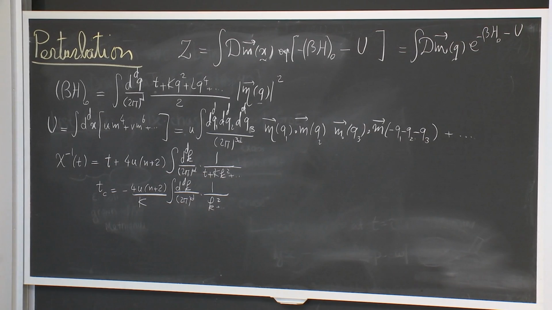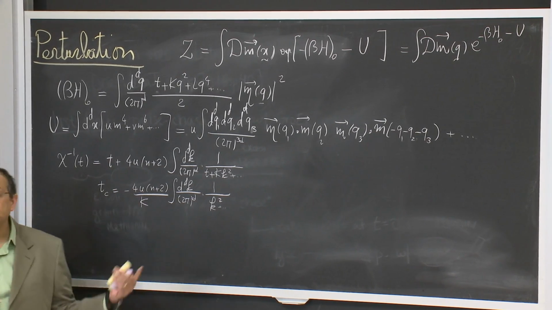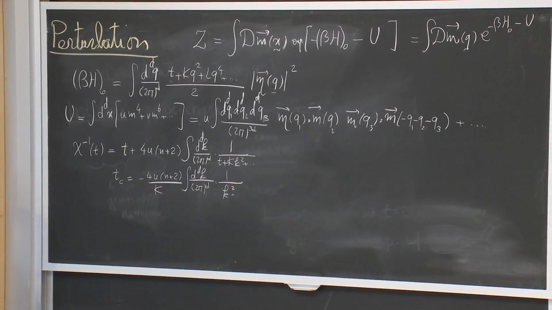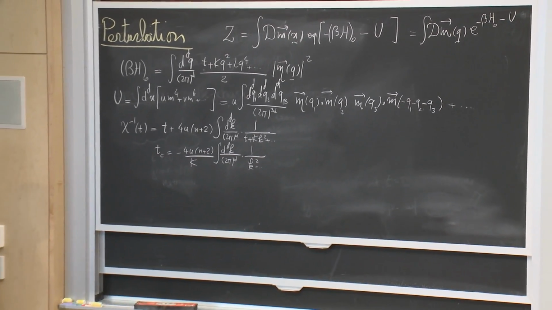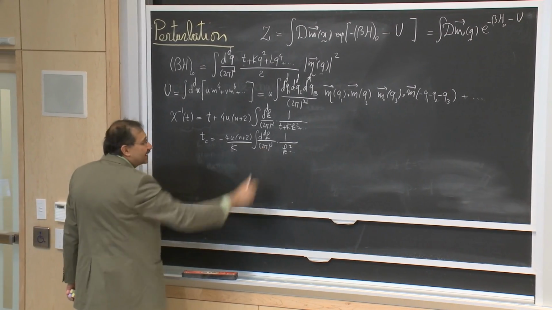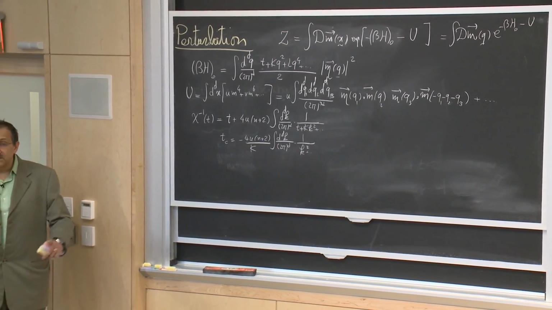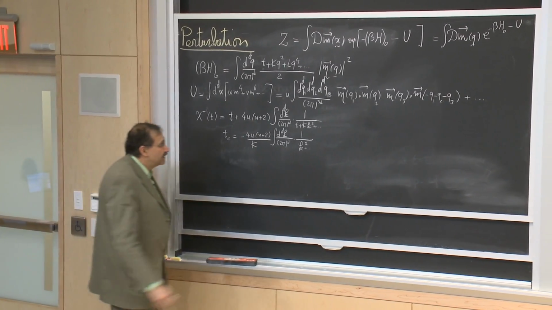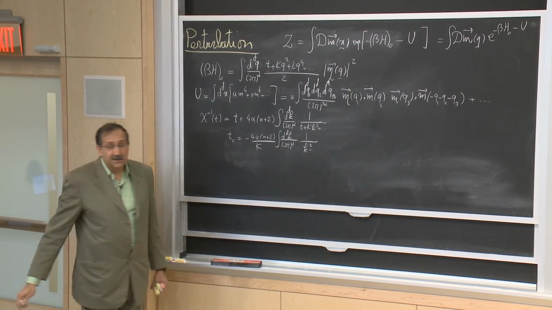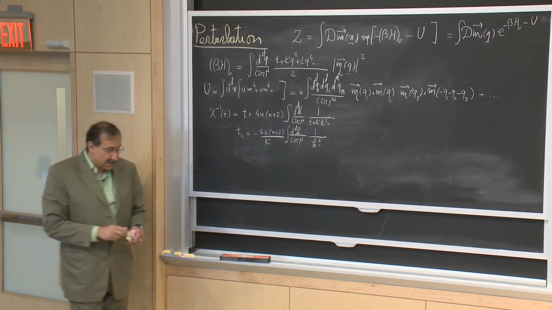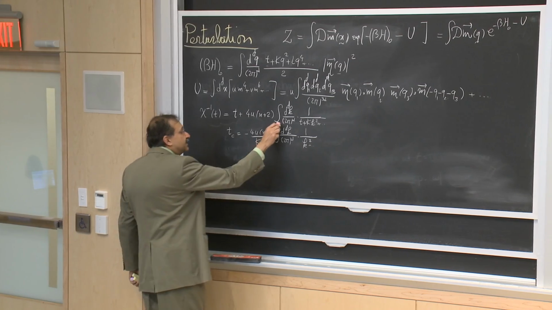Now, this is an integral that in dimensions above 2, let's for the time being focus on dimensions above 2, there is no singularity as k goes to 0. K goes to 0, which is long wavelength, is well behaved. The integral could potentially be singular if I were allowed to go all the way to infinity, but I don't go all the way to infinity.